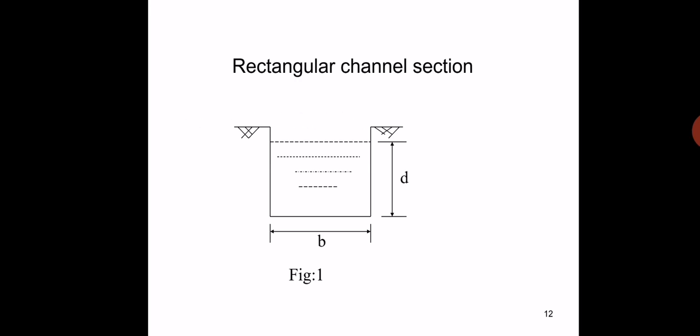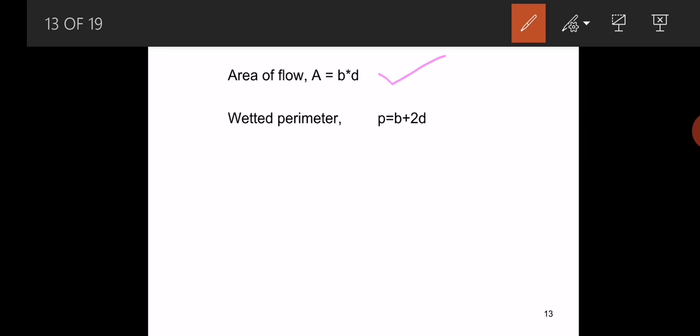So the flow parameters of an open channel of a trapezoidal and rectangular section. Let us see the flow parameters of an open channel of a trapezoidal and rectangular section. So this is the rectangular channel section. The different parameters, means area. Area means the cross sectional area of a channel. Here, for the rectangular channel section, the area A is equal to width into depth, means A is equal to B into D. Here you can see that this is the area of a rectangular channel section.